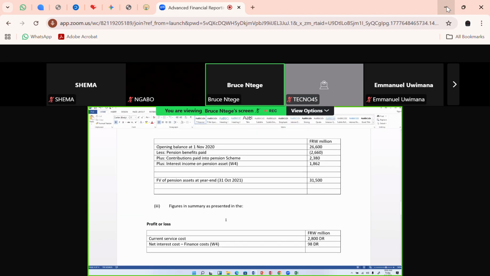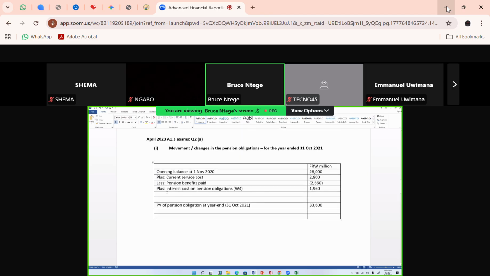So let's go first to the pension obligations here, so that I have my book carrying value at the year end. Remember our year end is 31st October 2021.